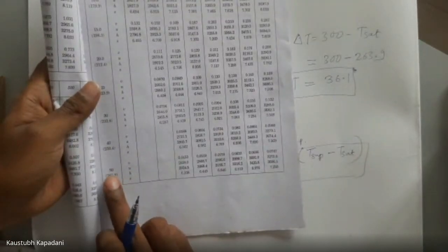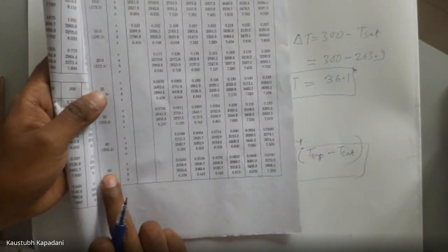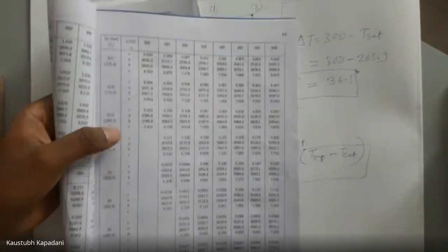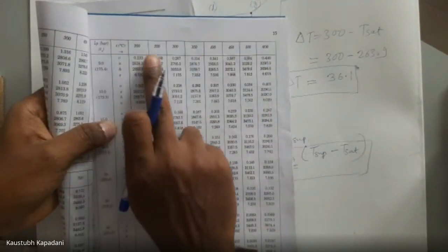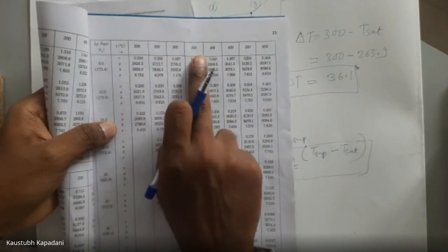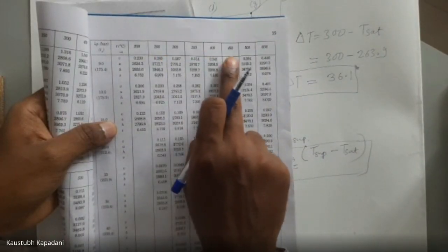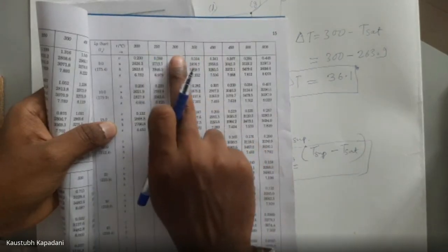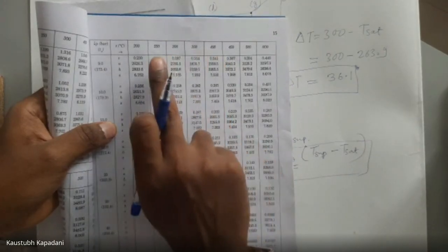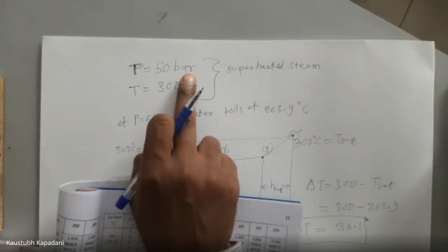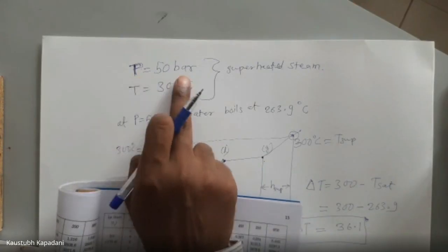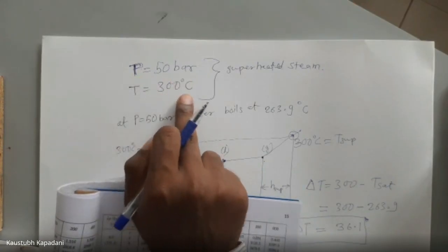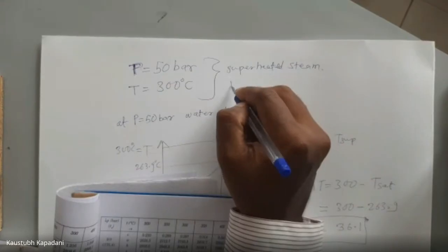What we have to see, at 50 bar, when pressure is 50 bar and temperature is, see here temperatures are given: 200, 250, 300, 350, 400, 450. These are the superheated temperatures. Direct values are given. If pressure is 50 bar and temperature is 300 degrees Celsius, how much will be the enthalpy?